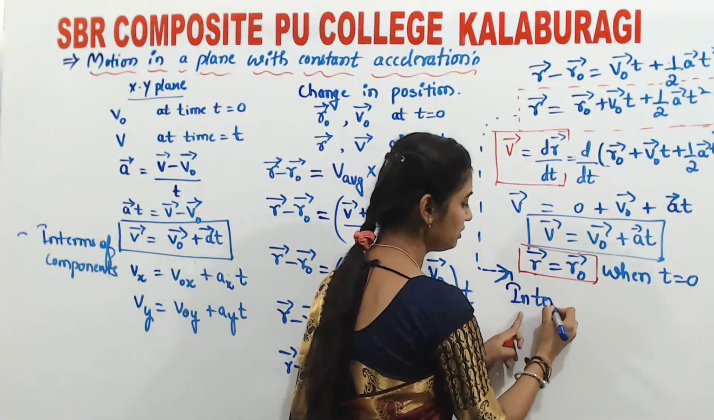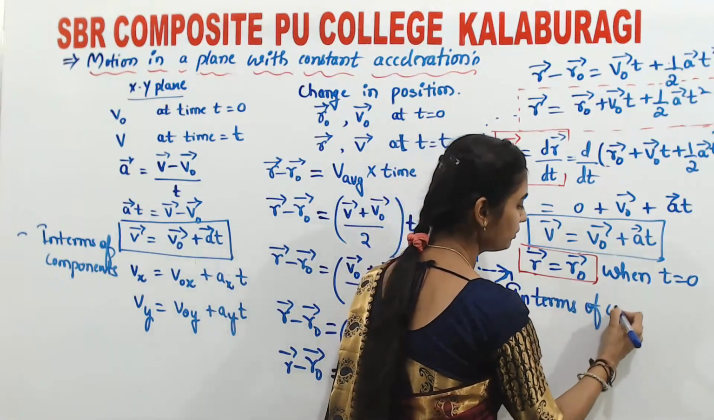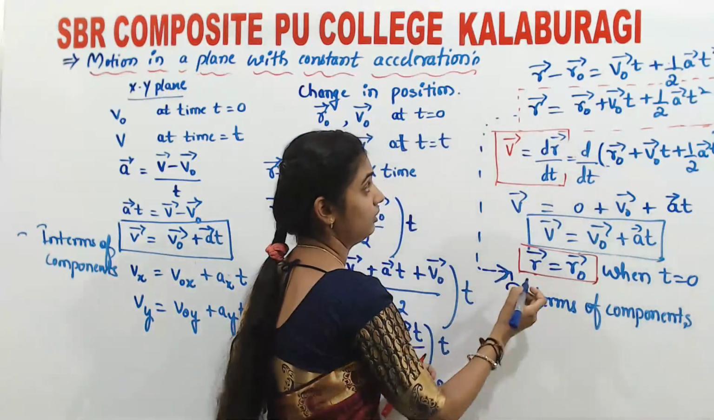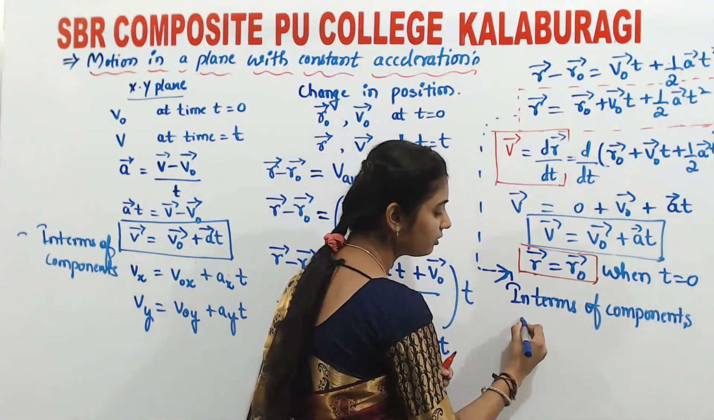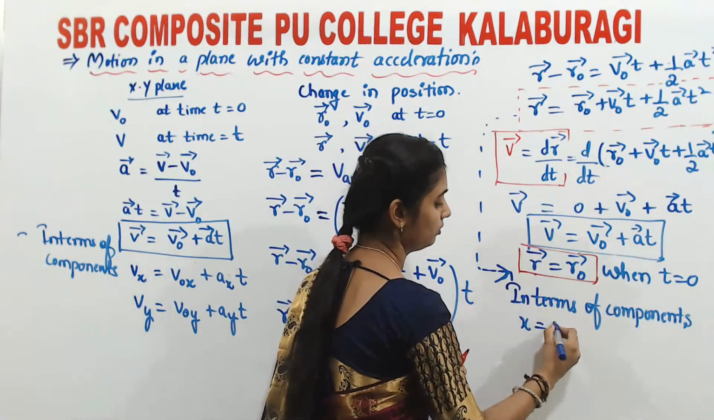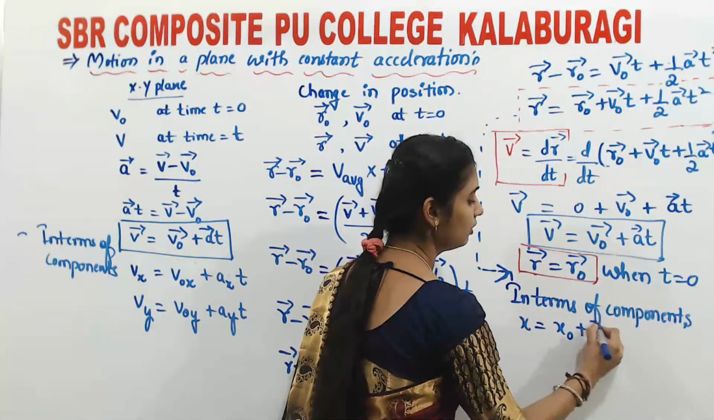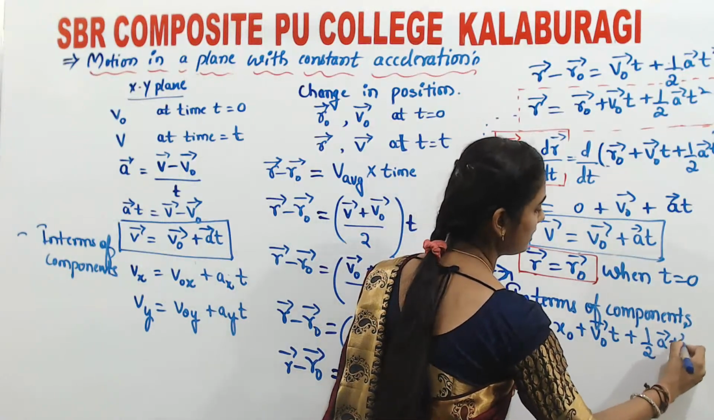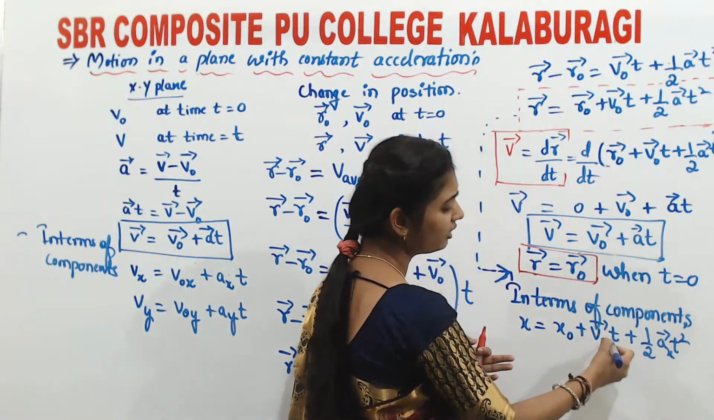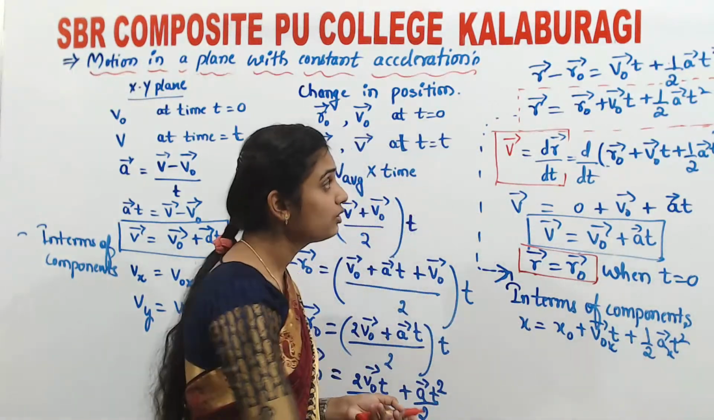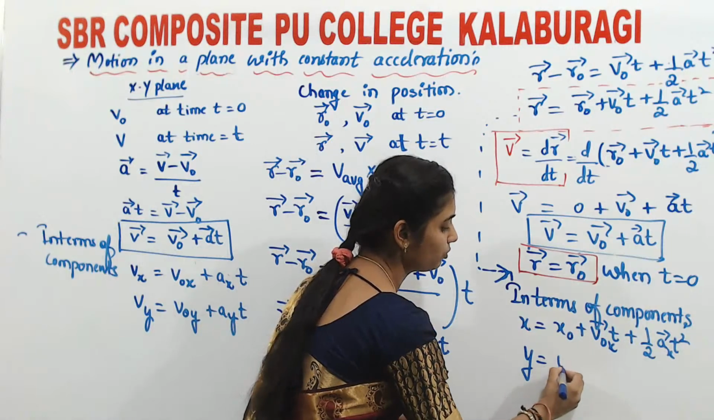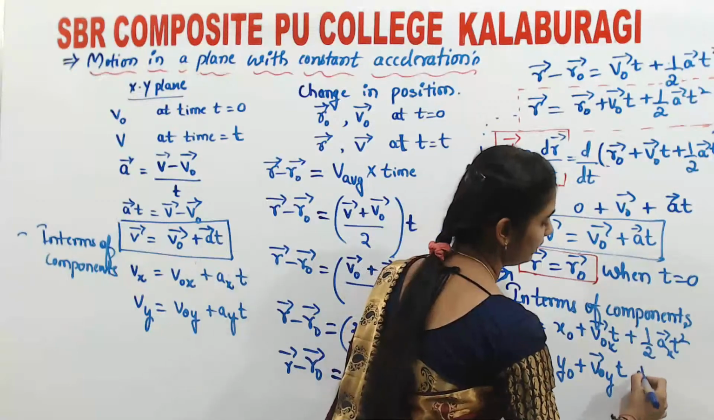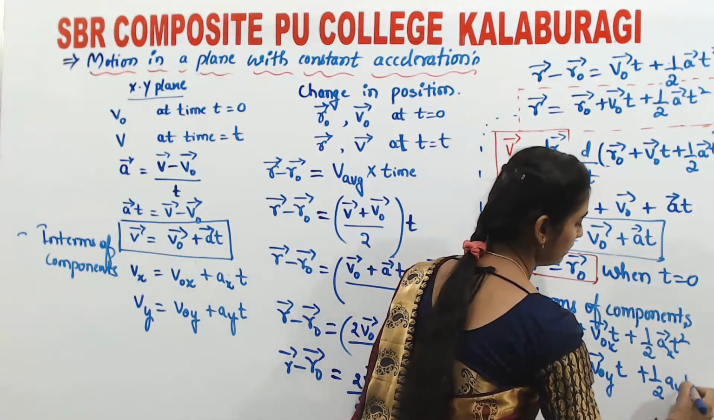In terms of components, what can I write for the position vector r along the x-axis? x is equal to x naught plus v naught x t plus half a x t squared. Now for y: y is equal to y naught plus v naught y t plus half a y t squared.